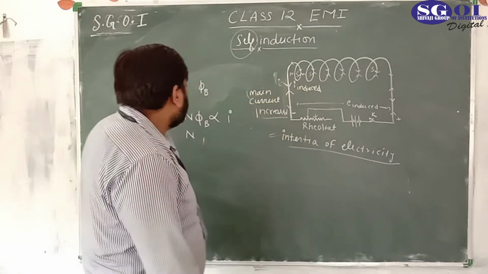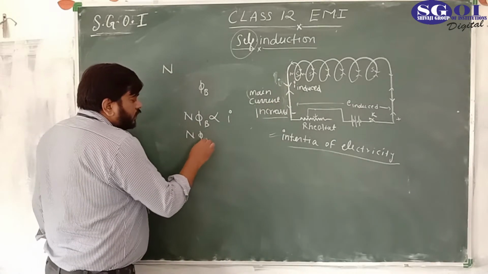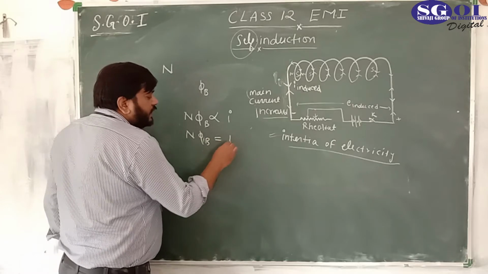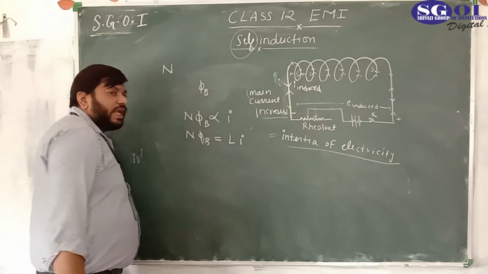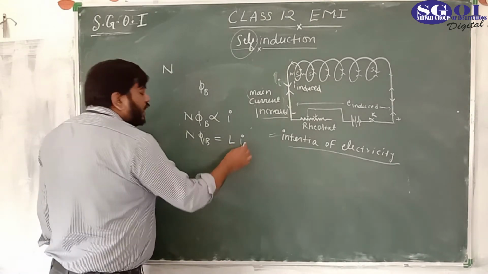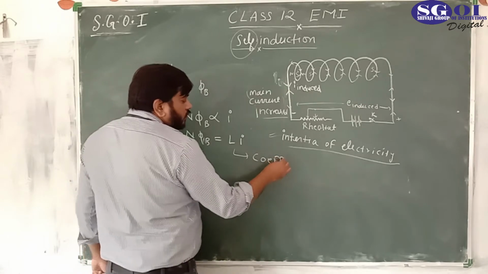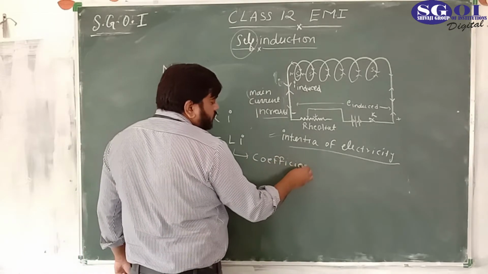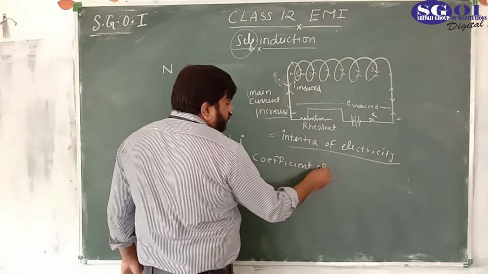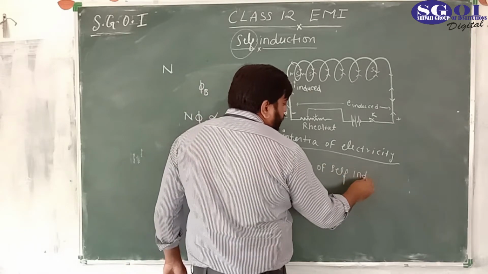So N phi B is equal to a constant, and that constant is called L. N phi B is equal to L i, where L is the coefficient of self-induction.